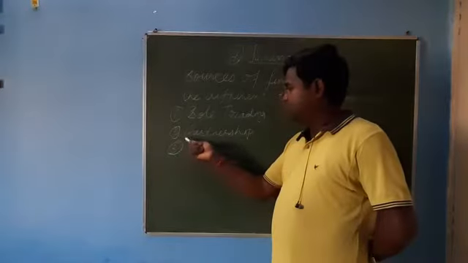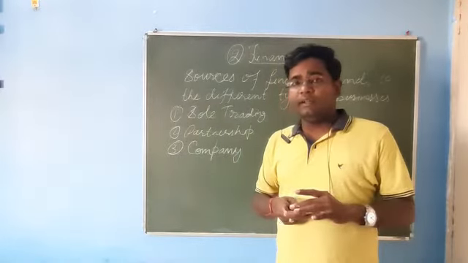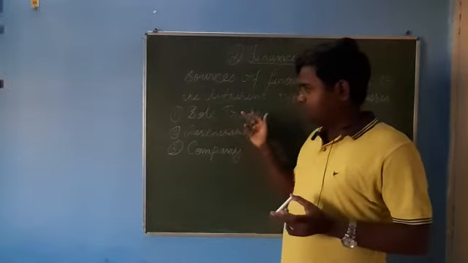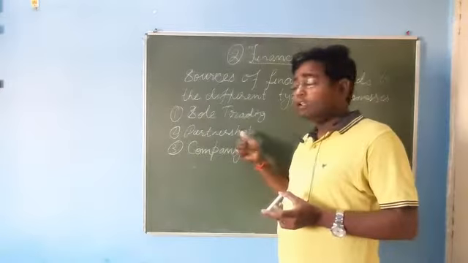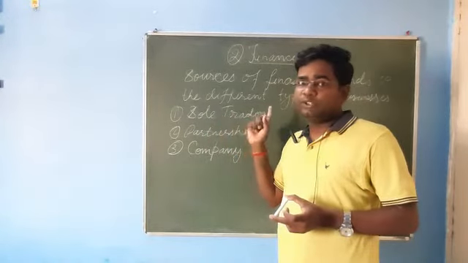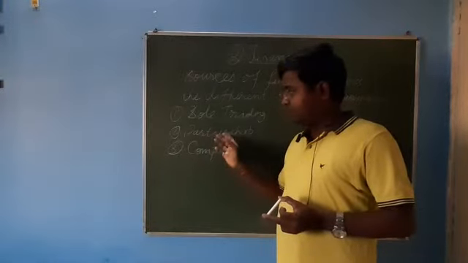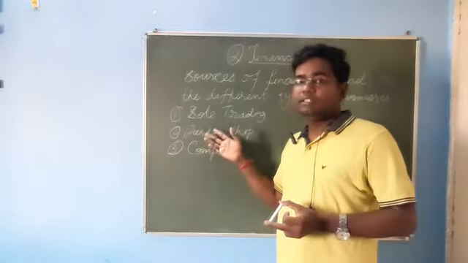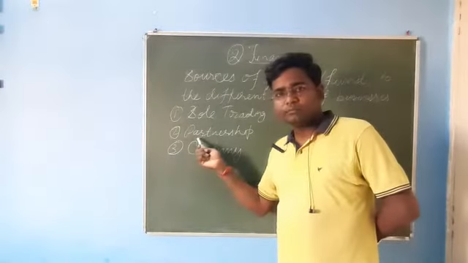Now the second part that we will go to is partnership. Definitely its extent, scope, area and dimensions are more than those of sole trading, so the requirement will also be more. In sole trading, the source of finance was only one owner. But in partnership, as in class 11 we studied in detail the minimum and maximum number of partners in different types of firms, the minimum is two, so more than one.